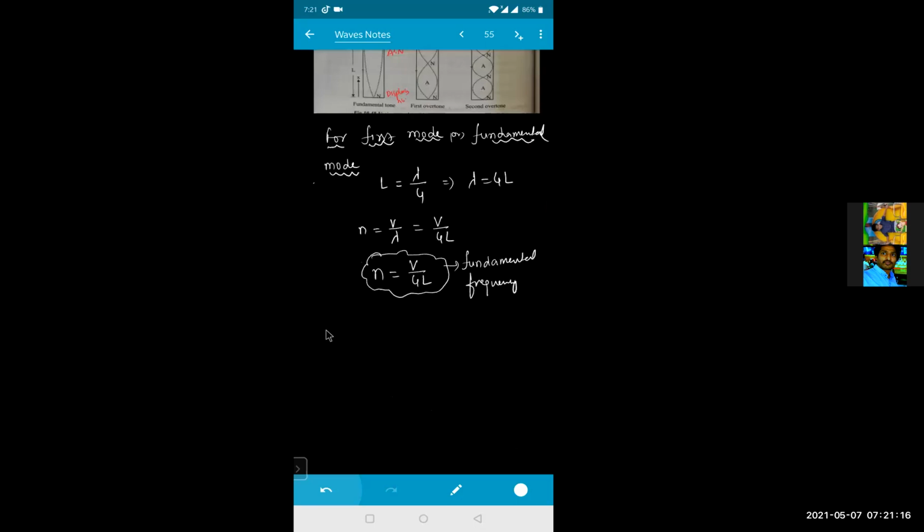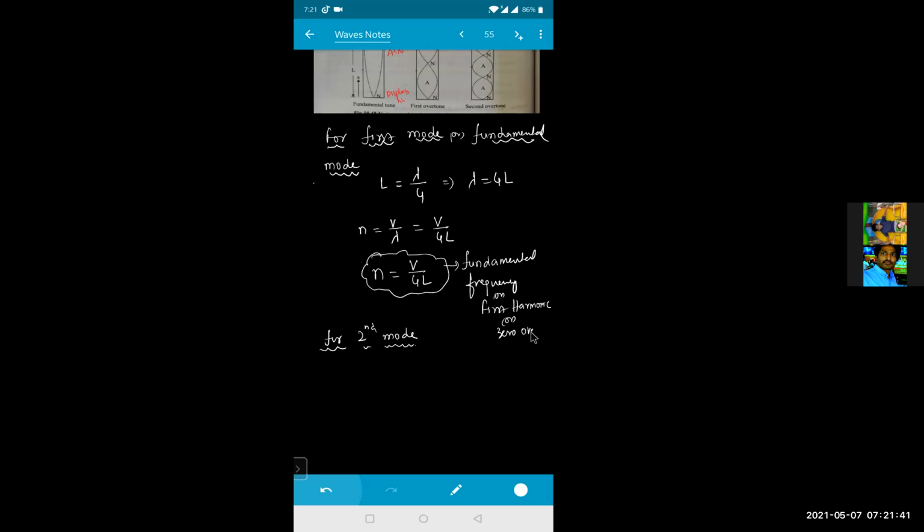Clear? Now for the second mode. The fundamental frequency is also called the first harmonic, or we can also call this the zero overtone.